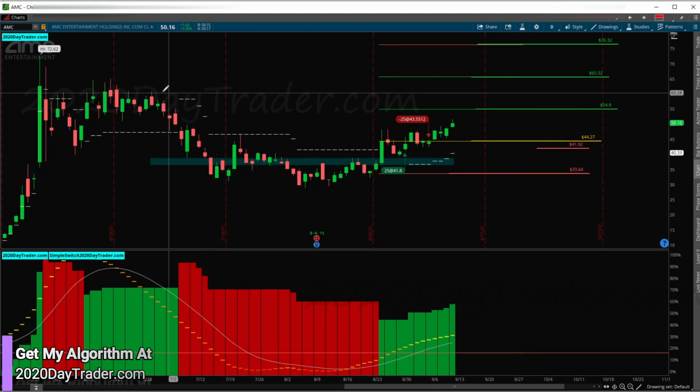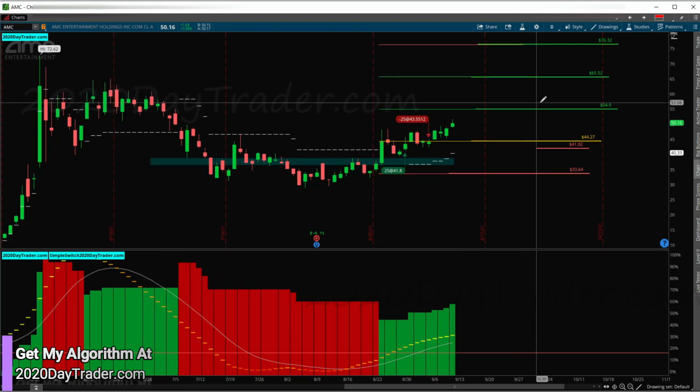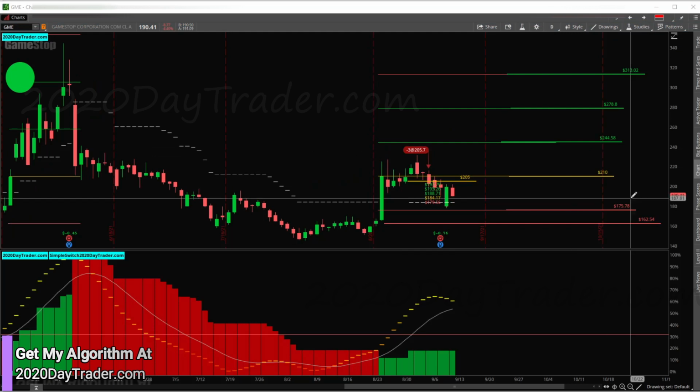Second target is back up at the top of this resistance area. So, which is more like it, better risk reward ratio. So that's the area that I'm looking to get to. So AMC, I think I'm going to go ahead and trade that on Monday. And then GameStop, what's happening with GameStop?